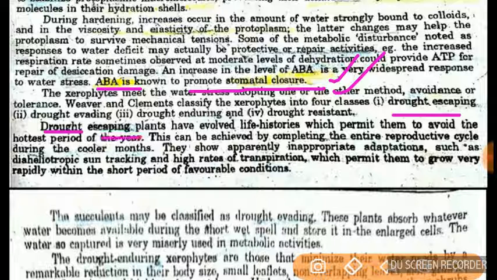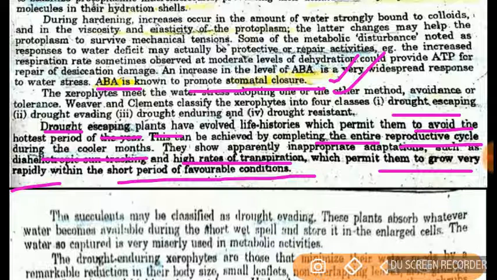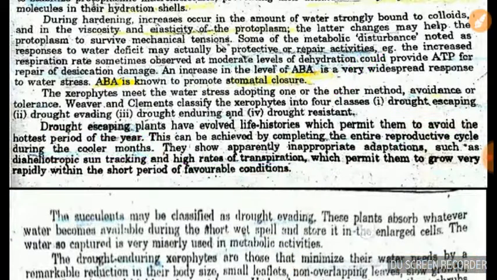First of all, drought escaping plants. What does it mean? Escaping means just flying away from this. They avoid the hottest part of the year and complete the entire reproductive cycle during the cooler months. It means when the weather is favorable, they complete their reproductive cycle. There is a high rate of transpiration, and growth is very rapid within a short period of favorable conditions.